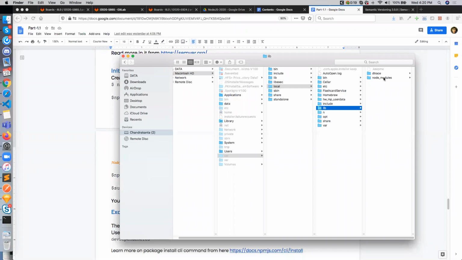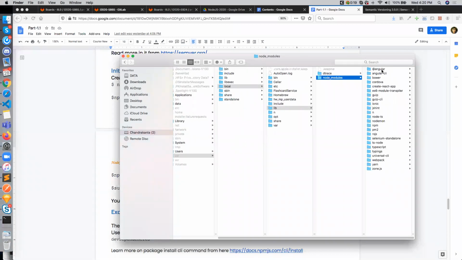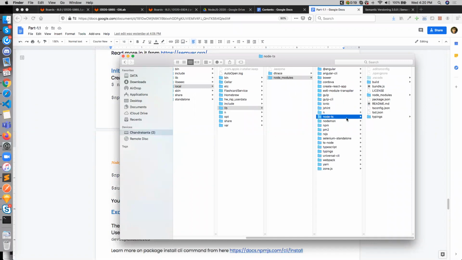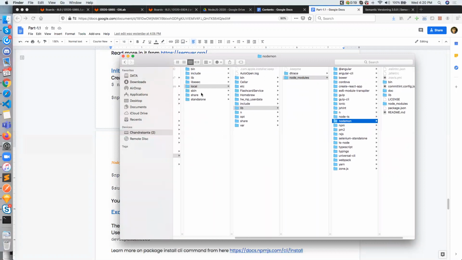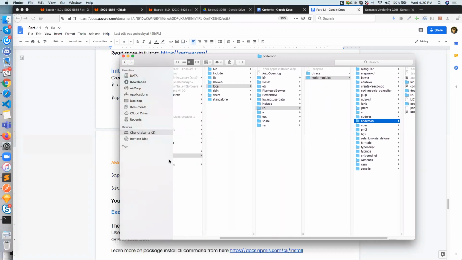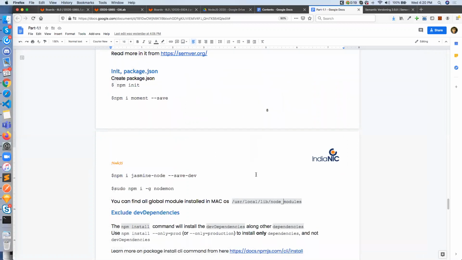Did you see all the node modules? You can see all the Angular modules, Bower, Cordova, Gulp, Node1, Node TS. Okay. So all global modules you install over here, all CLIs or most of the CLIs you install for any packages, will be stored over here. It is inside usr, local, lib, and node_modules. You can find it over there.